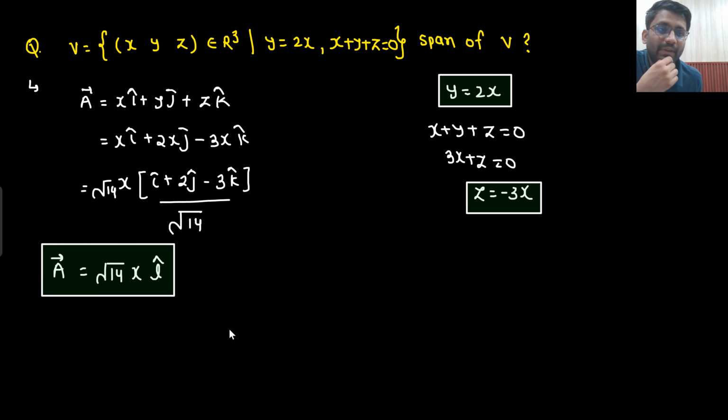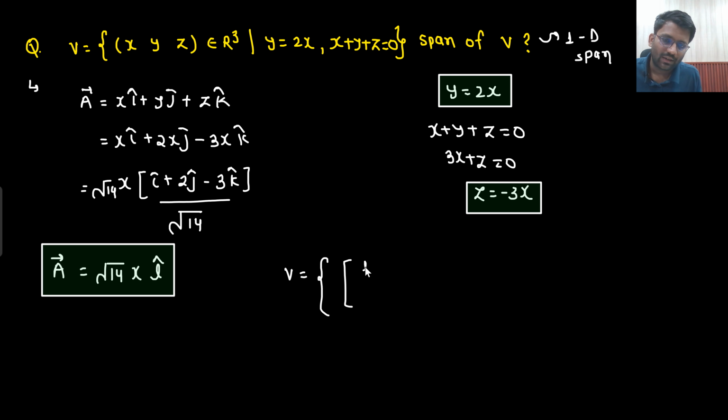So effectively it has become a one dimensional vector only. So what is the maximum span you can get? The span you can get is 1D span. What is the answer? Span of V is 1D span. Now sir, all these things I don't want. I want to go with more calculation. Then this is how you can do the calculation.